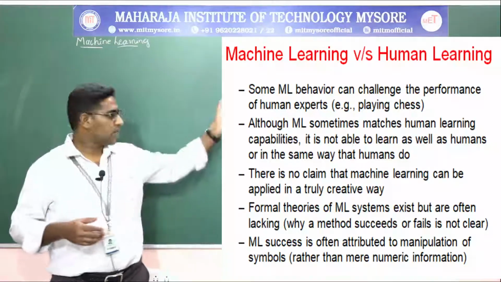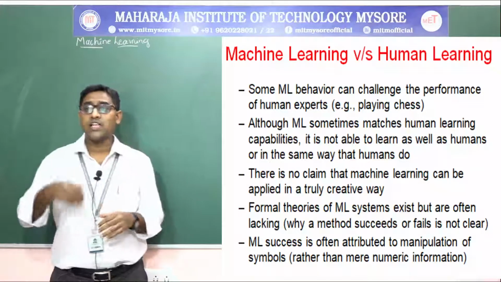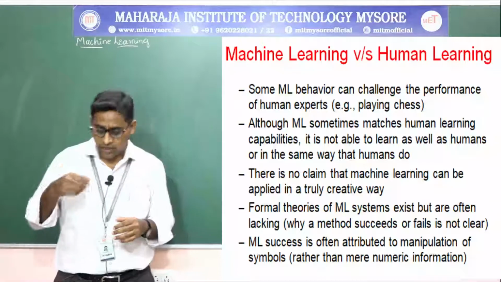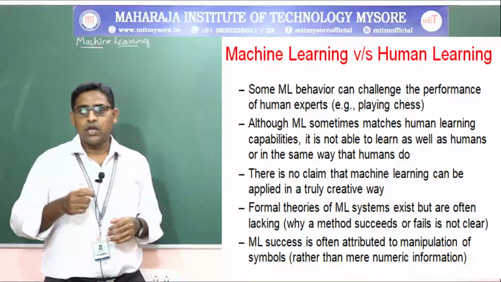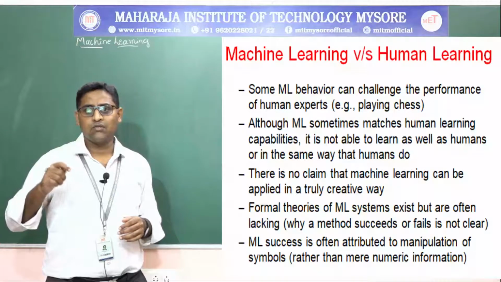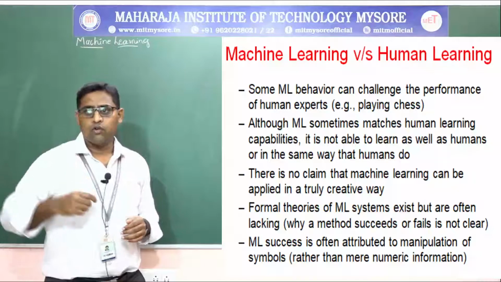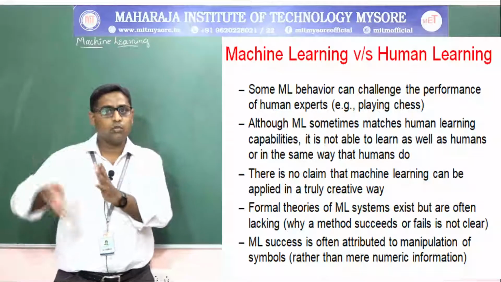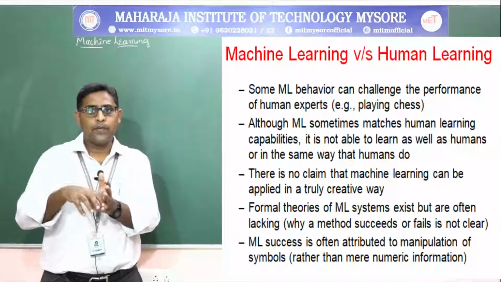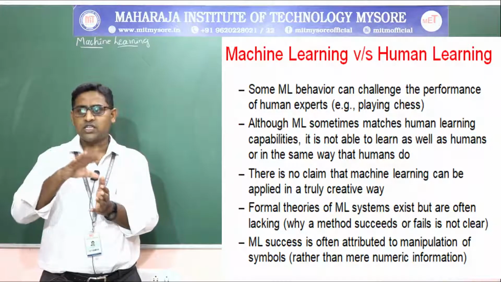Although machine learning sometimes matches human learning capabilities, it is not able to learn as well as humans or in the same way that humans do. That means Vishwanathan Anand will do more games and practice sessions for playing chess. He will be learning better or best possible moves, such that he will know which is the best one.